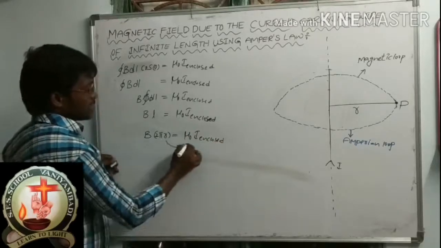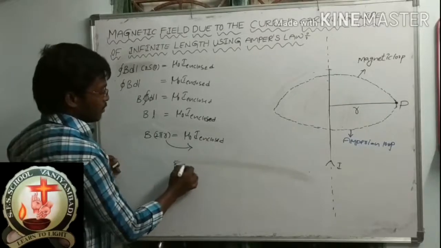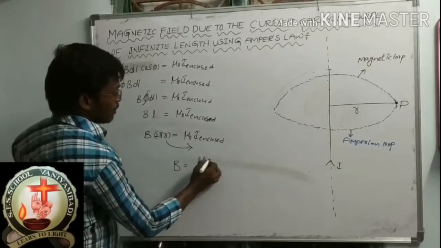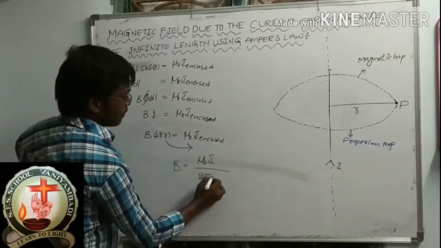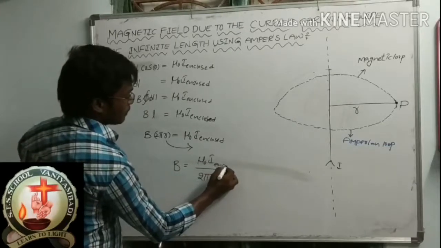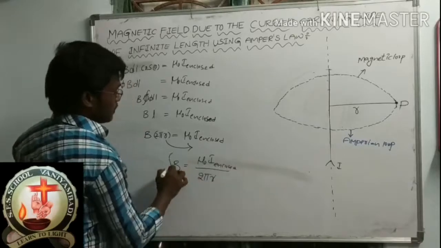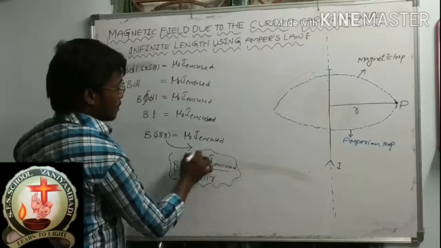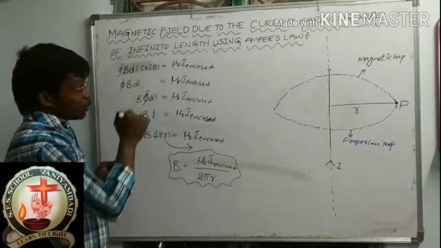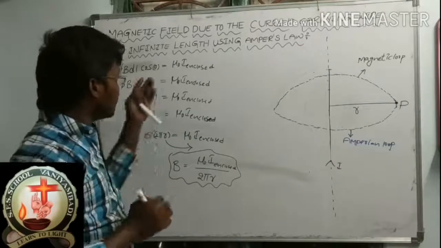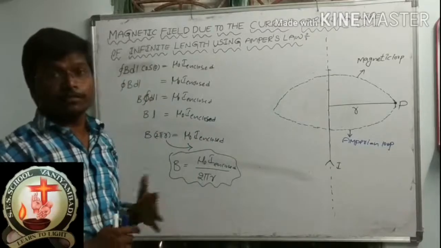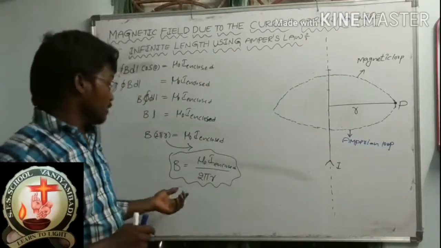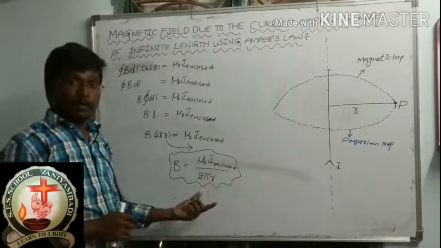So B is equal to mu naught I enclosed by 2 pi r. This is the final expression of the magnetic field due to the current carrying wire of infinite length using Ampere's law. B is equal to mu naught I by 2 pi r.